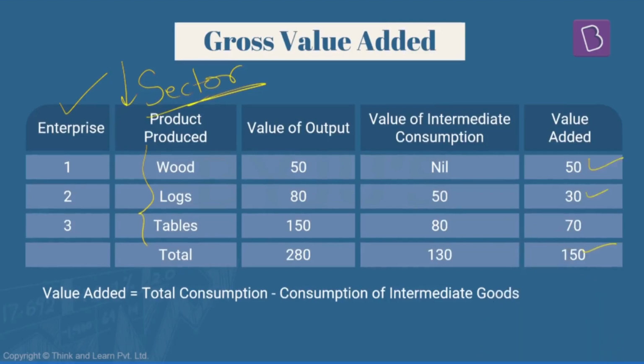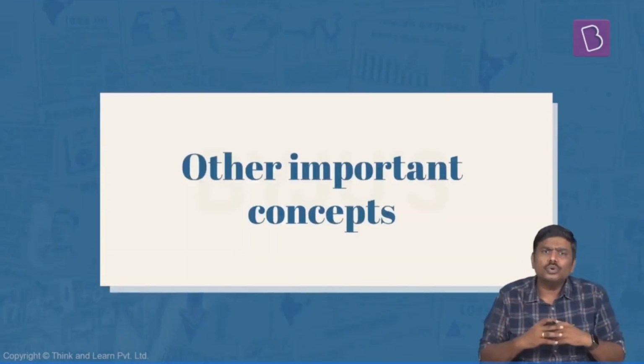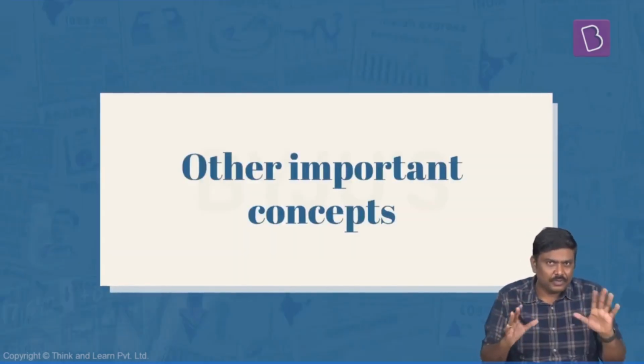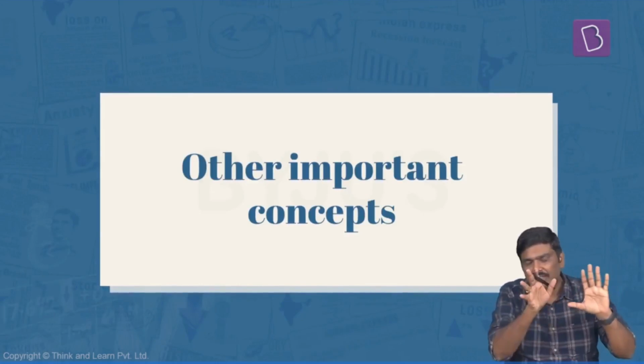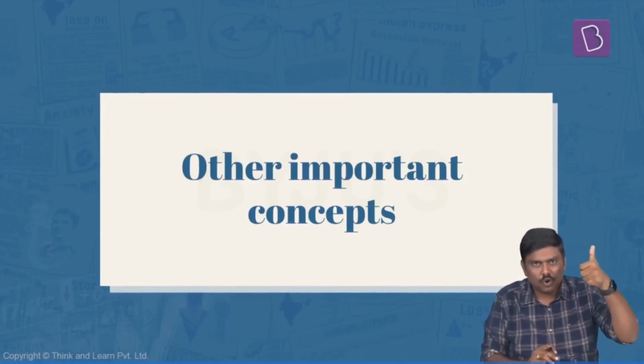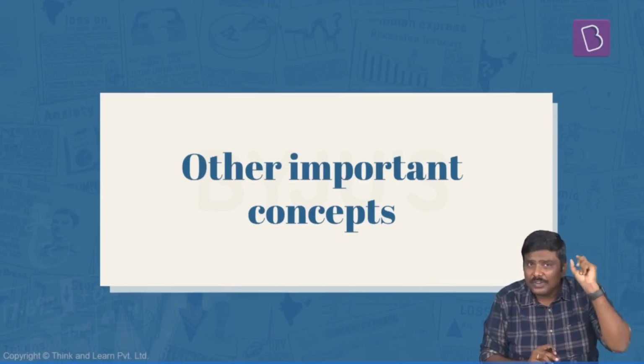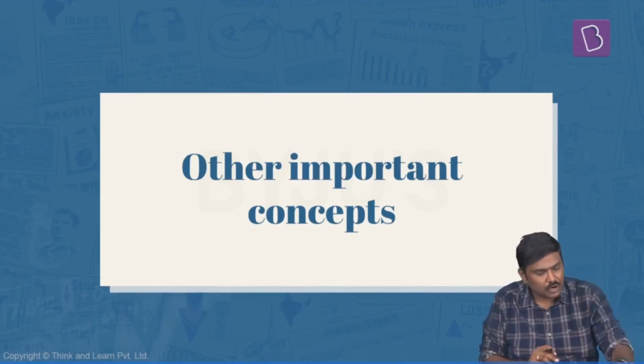At every step we have calculated value addition. What is the total value addition? Either this way or you can do it the other way also. The same formula will be used here. Now, to arrive at the GDP methodology, what have we done so far? GDP has 3 methods. The most important one is the production or output method, and we are looking at how we calculate GDP in the production or output method.